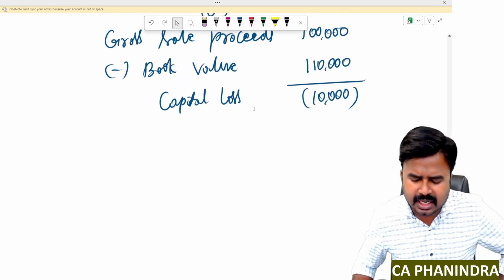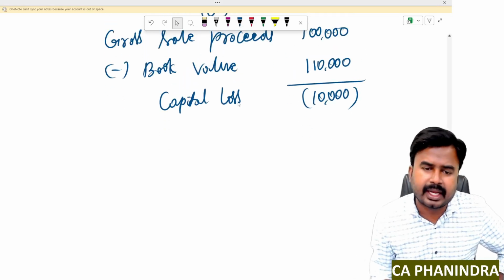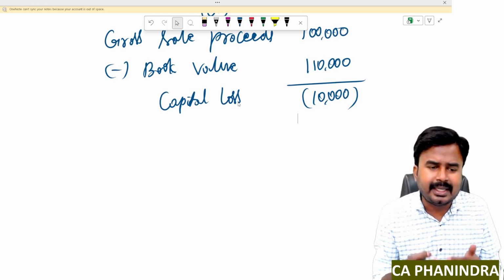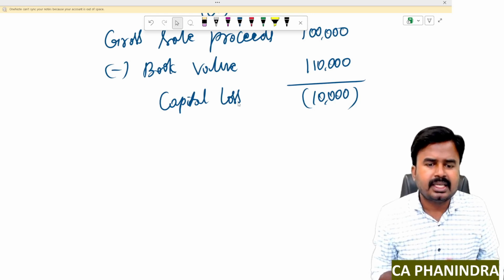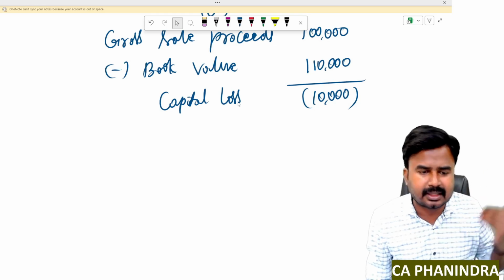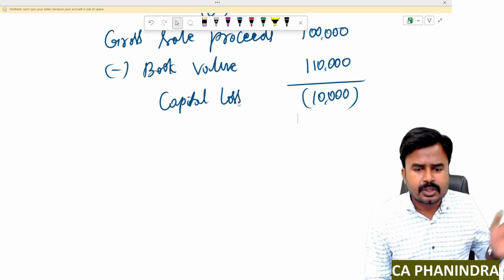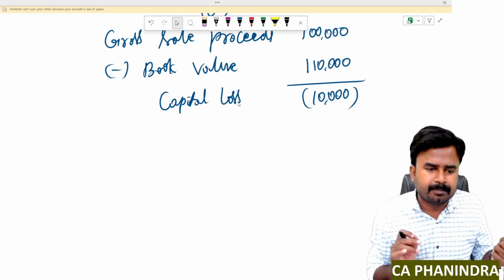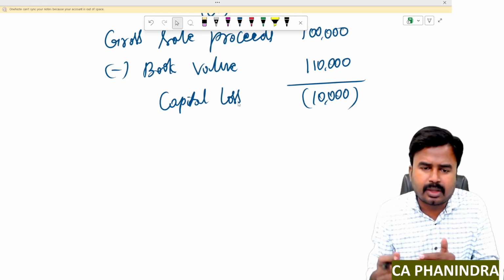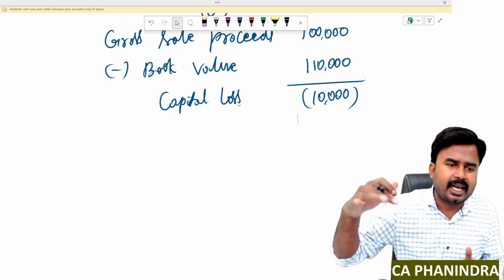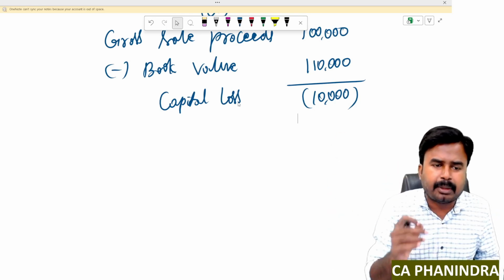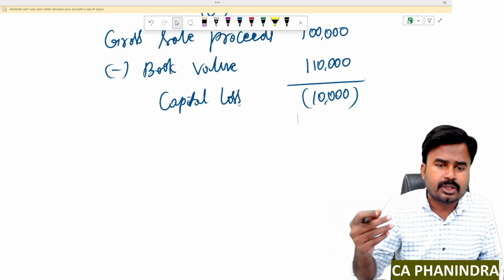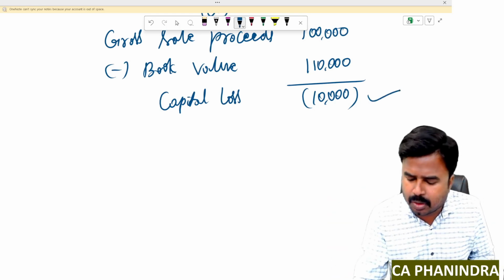So for this capital loss, generally you don't need to pay capital gain tax. Why? Because this is not a gain. Then what about this loss, sir? The loss means this capital loss results in tax shield. Why? Because this capital loss can be adjusted against the capital gain of other assets, so that you can avoid tax liability on the other gain, so that you can save your tax liability. So my dear students, by adjusting this capital loss against the capital gain by selling other assets, I don't need to pay capital gain tax on the other assets, so that I can save my tax liability. So I don't need to pay capital gain tax to the extent of this 10,000 actually.